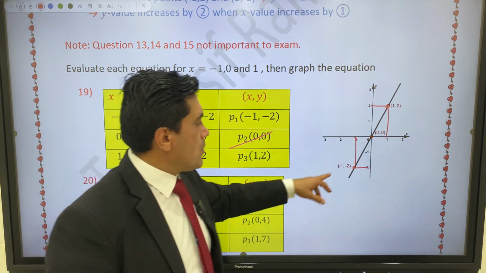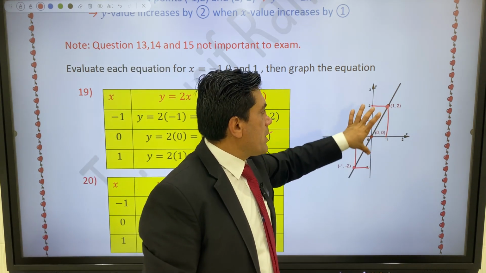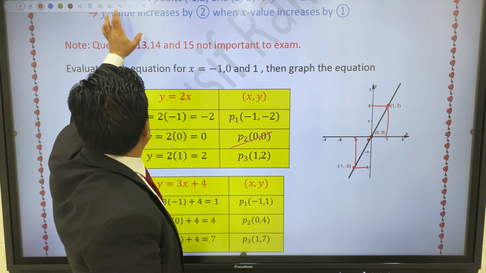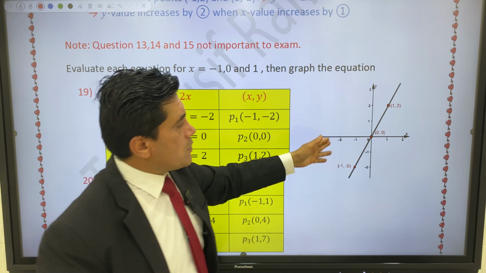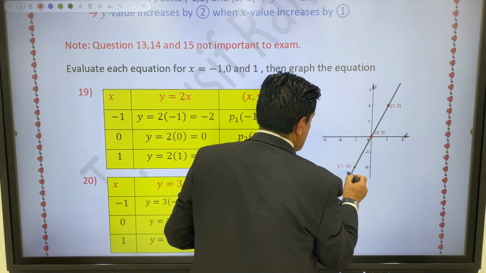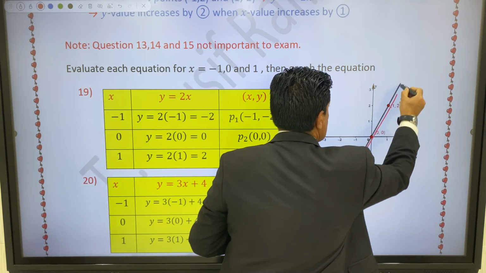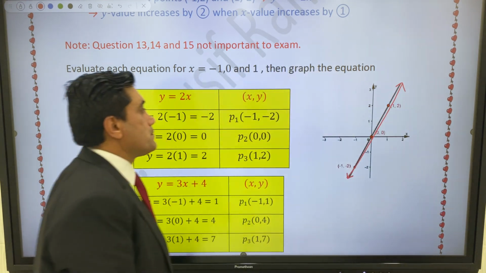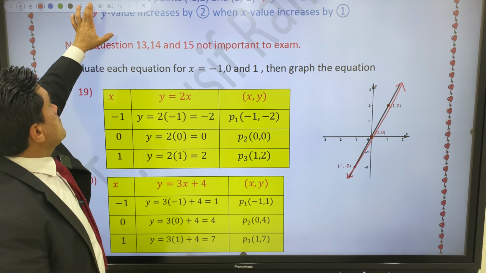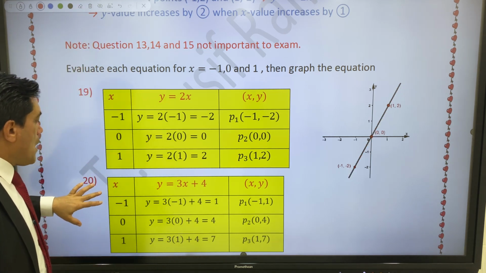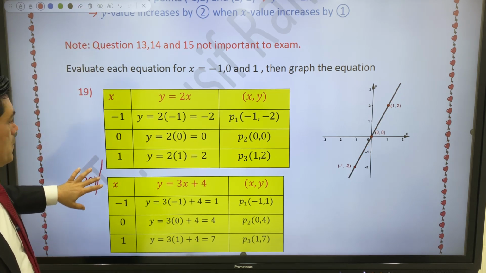Now you have 3 points. 1, 2, 3. Connect the 3 points. So it's your line. It is your line like this. About question 20, do it the same way.